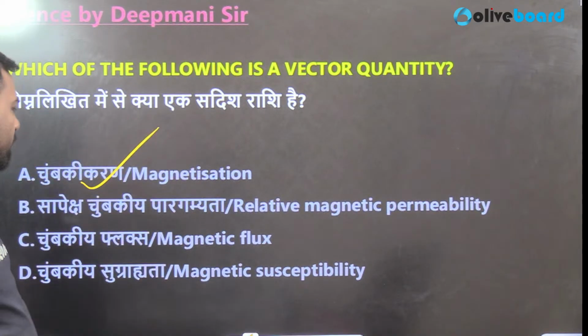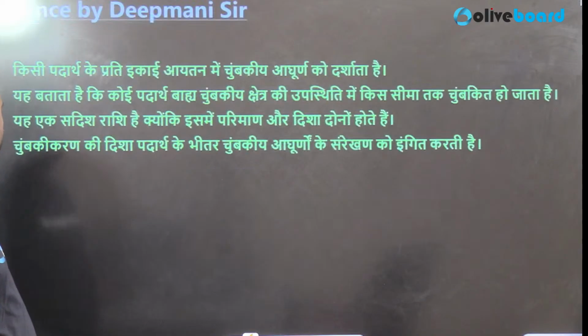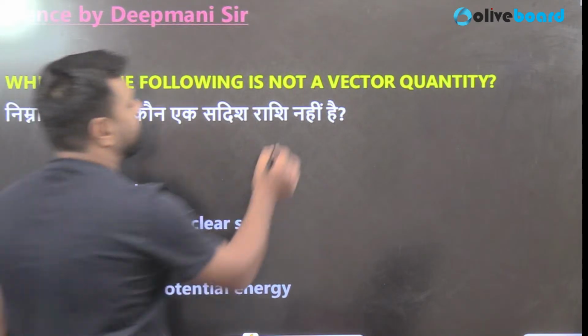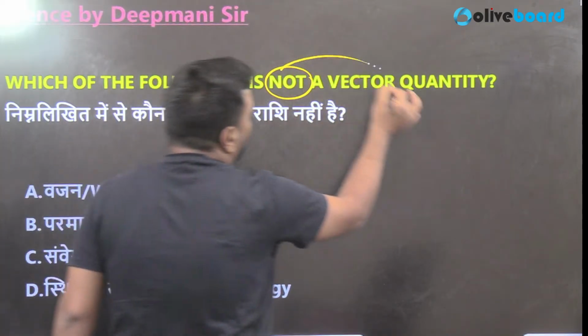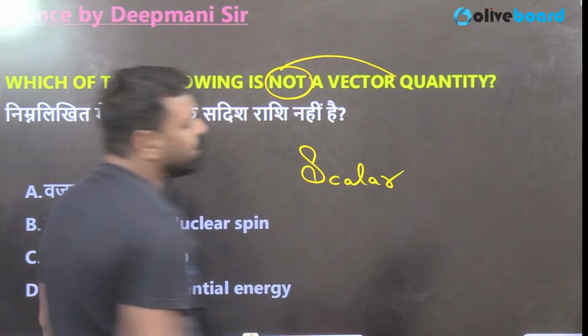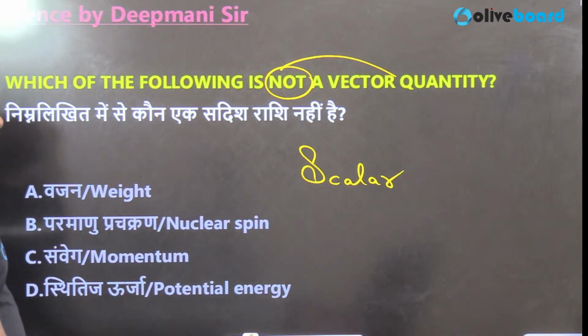No need to move forward. So I'll go with option number A and that's correct. Next. Which of the following is not a vector quantity? Again guys, which is not a vector quantity, that means in short we need to know about the scalar quantity. Simple. So guys, is it weight?